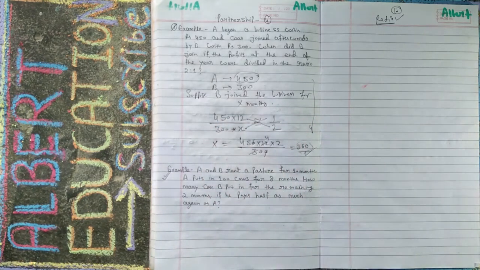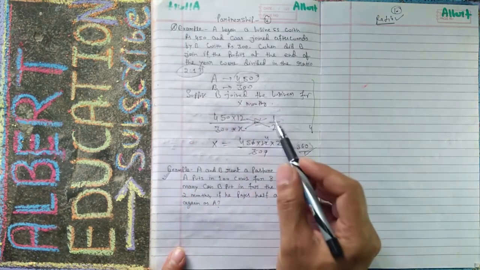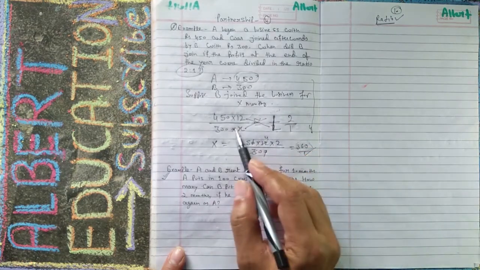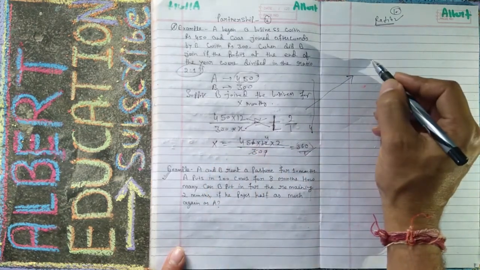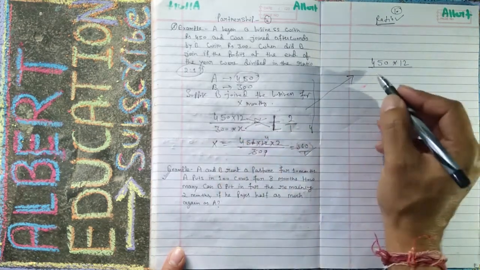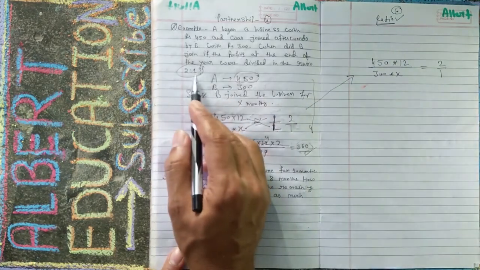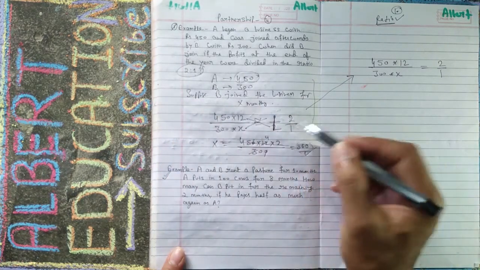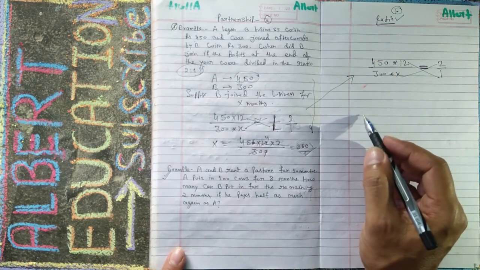There is something wrong. We have done something wrong here. That is 2:1, not 1:2. So your calculation will be 450 into 12 upon 300 into X, equal to 2/1, not 1/2. We have done this wrong. During the exam you must not do this type of mistake, otherwise you will fail.